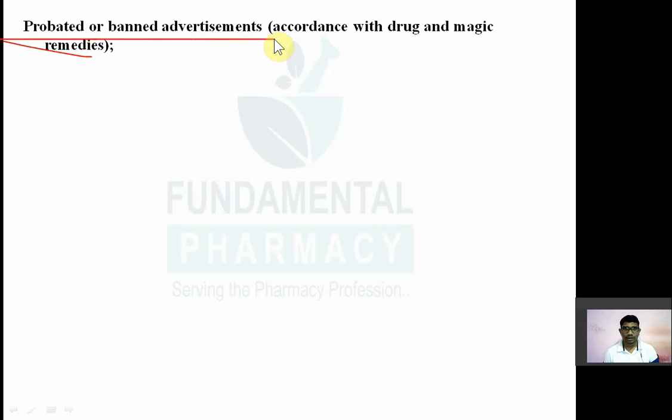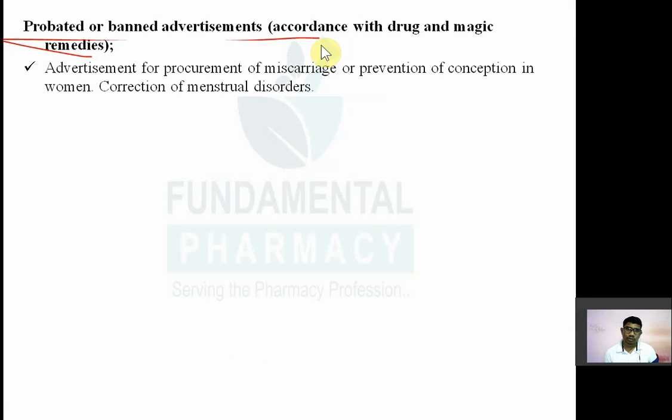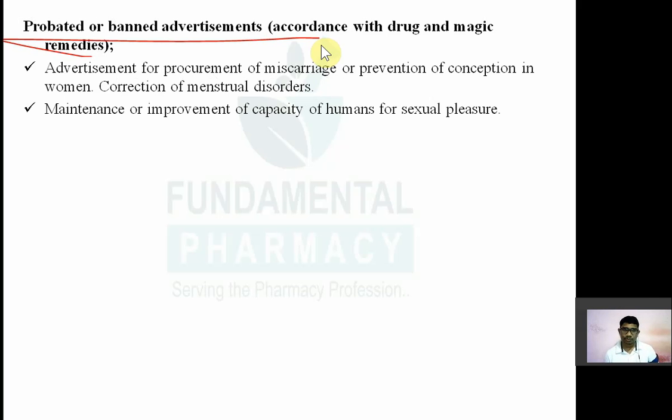Now, prohibited or banned advertisements under the Drugs and Magic Remedies Act 1954. Which advertisements can you not make, which advertisements are restricted? Advertisement for procurement of miscarriage and prevention of conception in women, and correction of menstrual disorders. Nobody can advertise that our drug will prevent conception, cause miscarriage, or correct your menstrual disorders. Such advertisement is totally prohibited. Again, what kind of advertisements are prohibited? Maintenance or improvement of capacity of humans for sexual pleasure. This kind of advertisement is also prohibited.